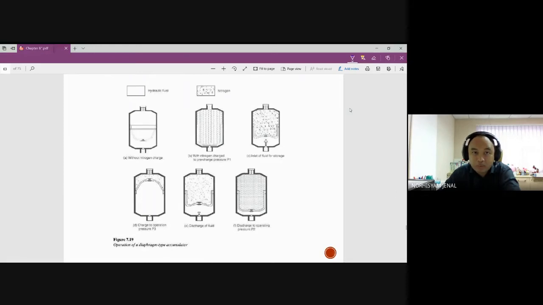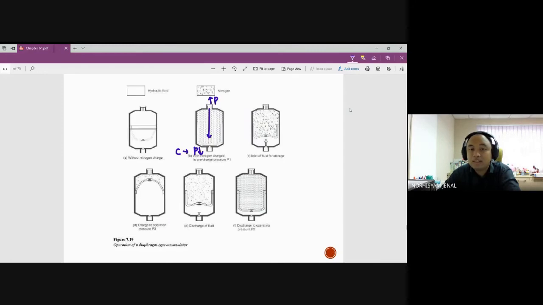When we have low pressure at the bottom, what happens? We have high pressure from the nitrogen, so it will push the diaphragm downward. So from the circuit, when we have low pressure, the pressure from the nitrogen pushes the accumulator to be this way.